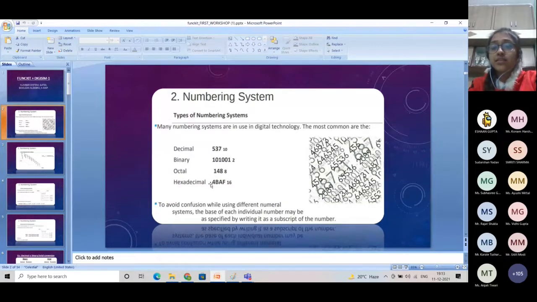And the hexadecimal number system has base 16. It consists of all the numbers from 0 to 15. So how can we see the difference between which one is a binary number and which one is a decimal number? For avoiding this confusion, while using different numeral systems, the base of each individual number may be specified by writing a subscript of the number.